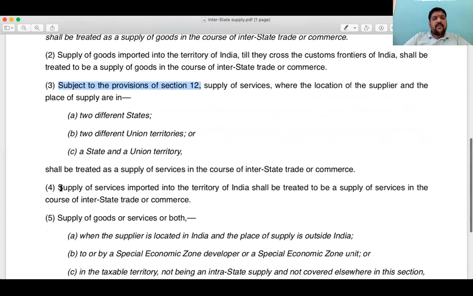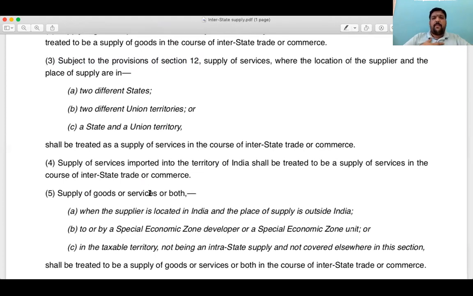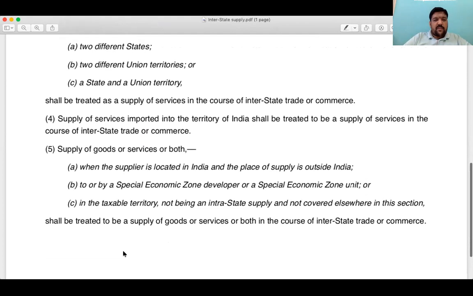Correct. Supply of services imported into the territory of India. We are not bothered about it because we are not importing services. It's not an import of service. Kindly understand. Supplier is in India, recipient outside India, place of supply is in India. Then we are left with no other section but the fifth subsection.